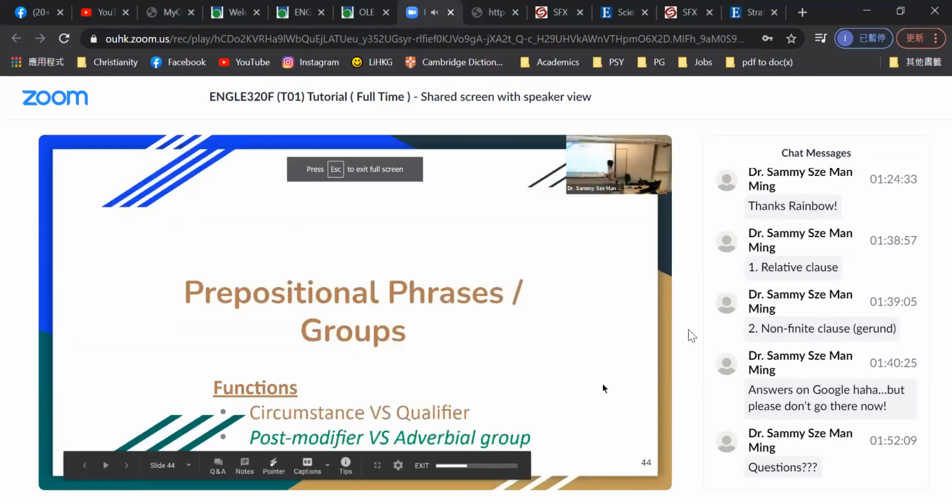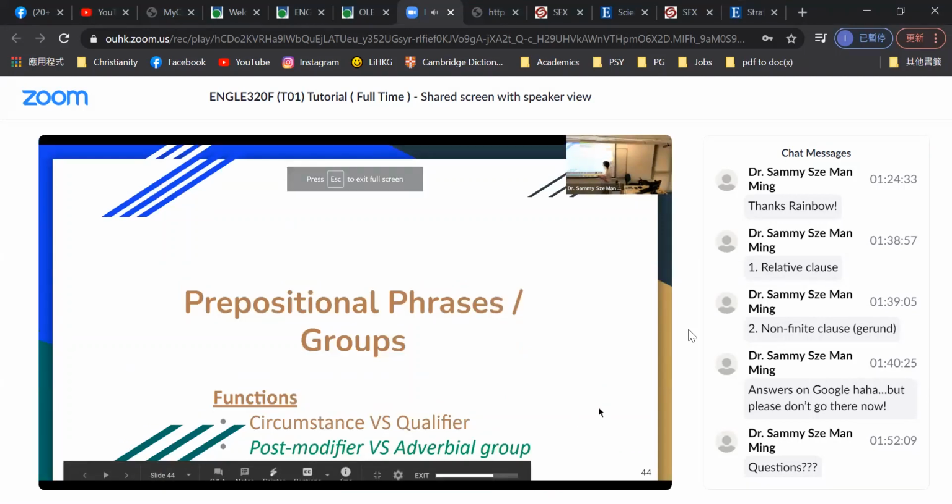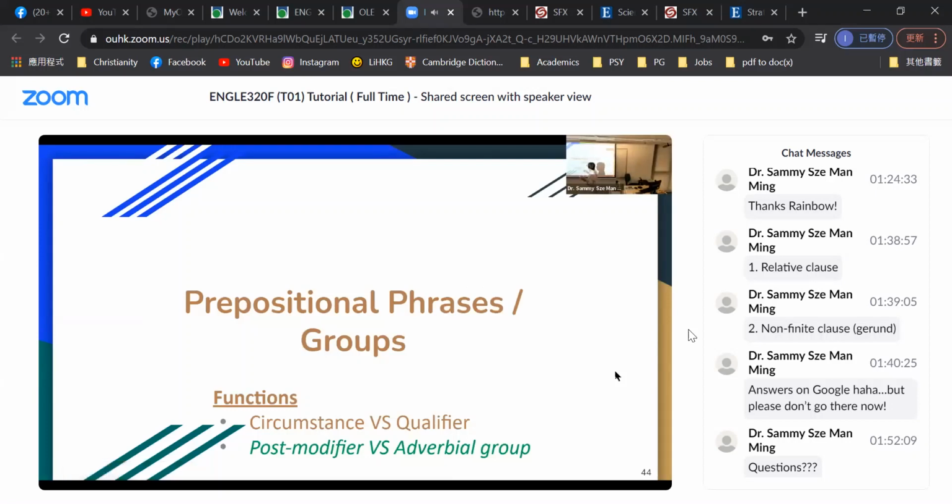Moving on to the last part of this session, talking about prepositional groups. You know two functions from last week's lecture. The prepositional groups can serve as a circumstance or a qualifier. When the prepositional group modifies the process, modifies the verbal group, the verb phrase, we call it the circumstance. When it qualifies a nominal group, the noun phrase, we call it the qualifier. So in this session, I'm telling you two more functions, post modifier and verbal group.